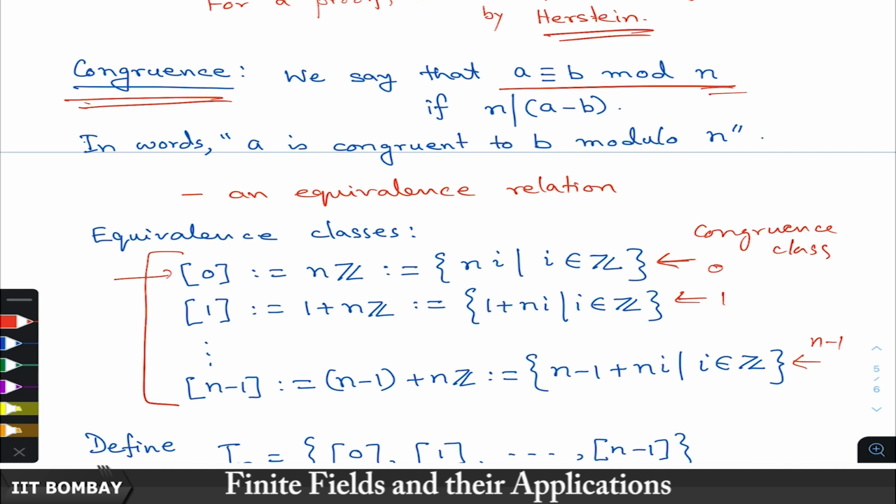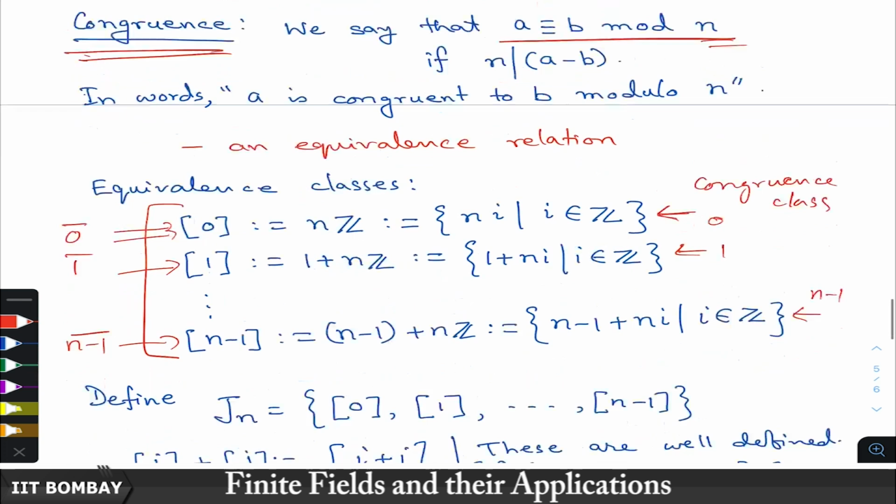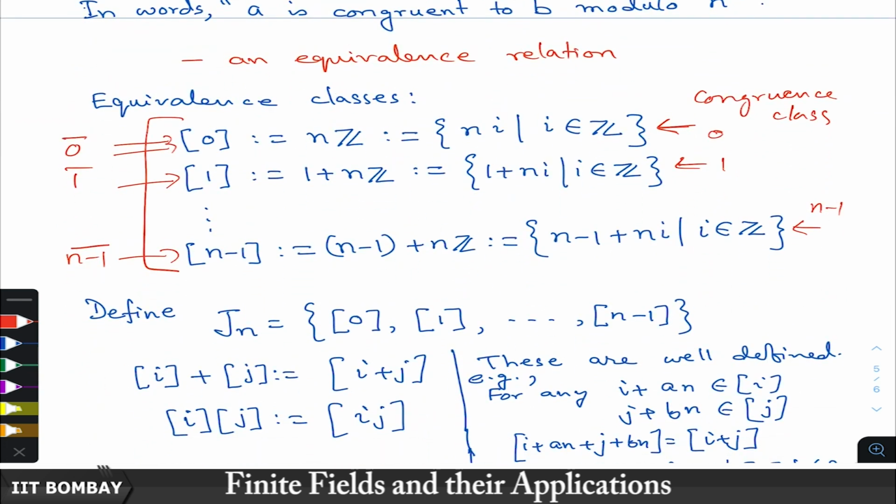And so these are usually taken as the representatives of these sets, and these equivalence classes or congruence classes are denoted by either this symbol or this symbol. This notation may vary from book to book, but they are expressed in terms of those smallest positive elements in the corresponding congruence class. Now we take the set of these congruence classes. This is basically the residue class that we have defined before under any equivalence relation. This is the set of equivalence classes.